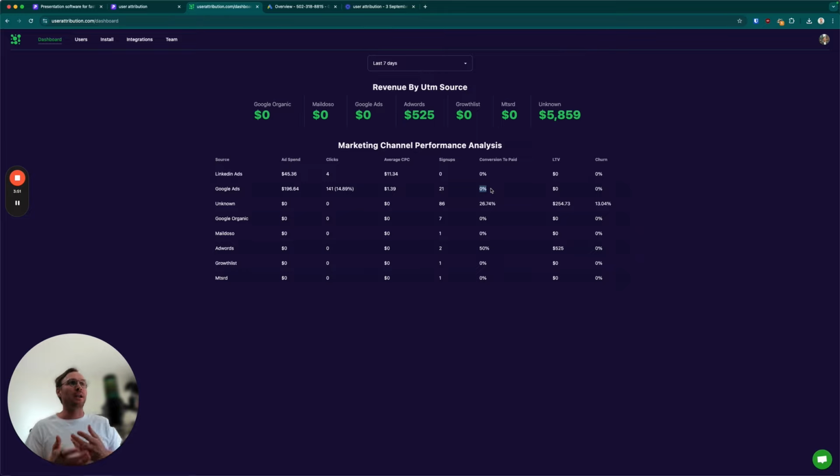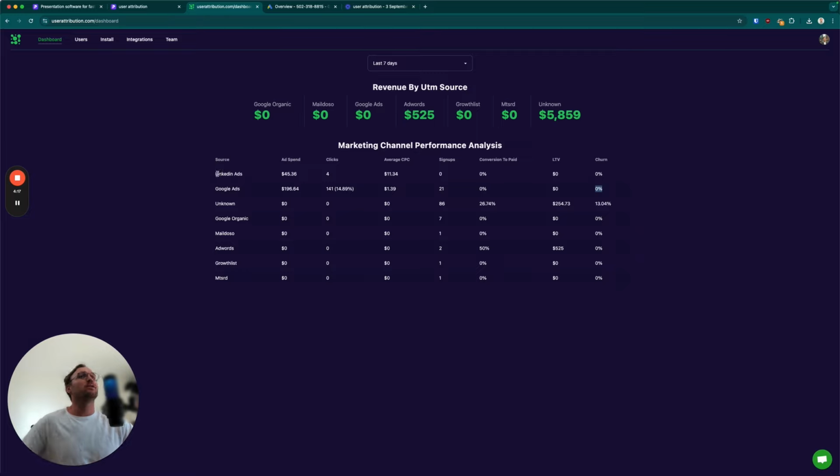And some of them paid, but I need to know what that percentage is. And I need to know what the LTV is of those customers and the churn of that cohort, such that over time I can say Google Ads is profitable for us. We need to double, triple, 10x the spend on Google Ads because this number is net positive for us. Or I can come back and say we need to rejigger the ads because we're not attracting the right type of audience for the product.